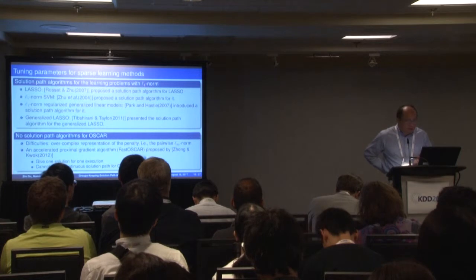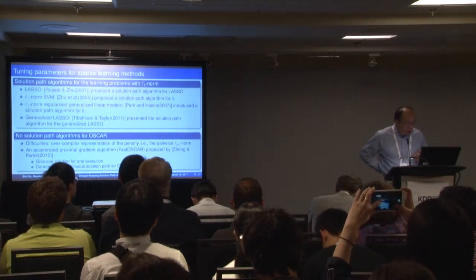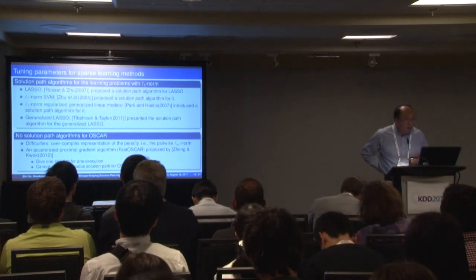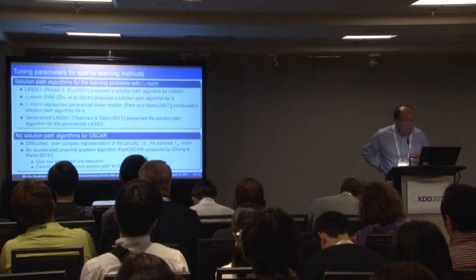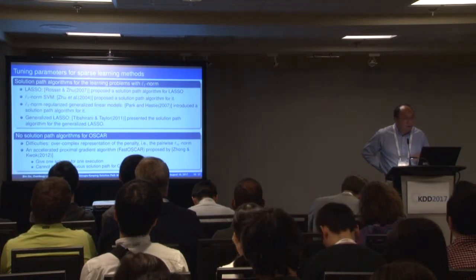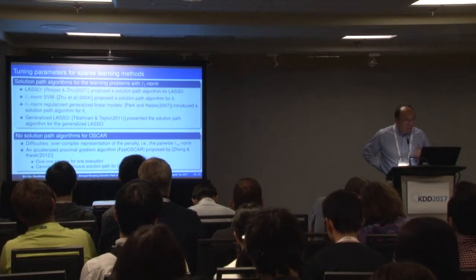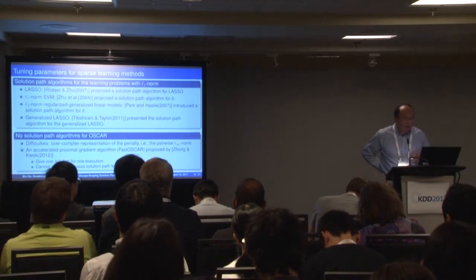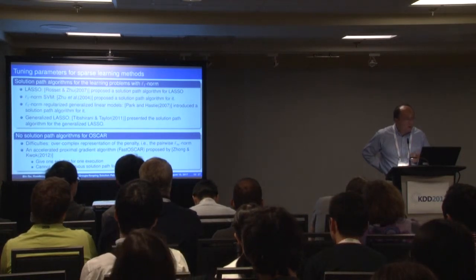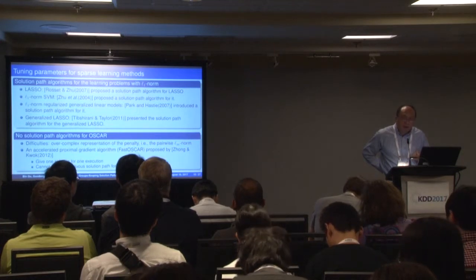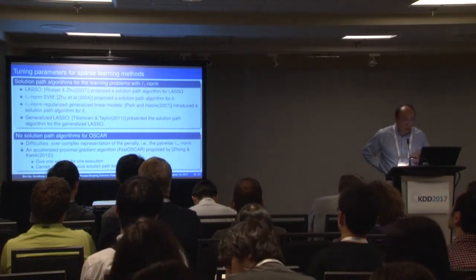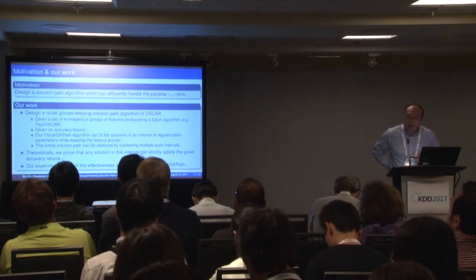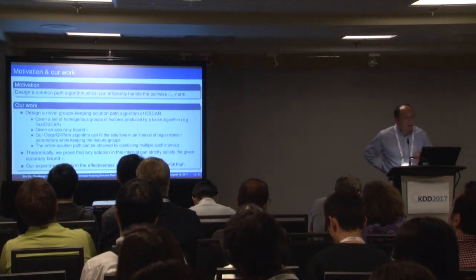Well, and also we noticed that there is an accelerated proximal gradient algorithm proposed by James Cox's group. They proposed what is called Fast OSCAR. This algorithm can calculate and optimize the OSCAR model faster. However, when they tune the parameters, they also use gradient search. That means they cannot calculate the solution path. However, their model can help us get a good initialization.